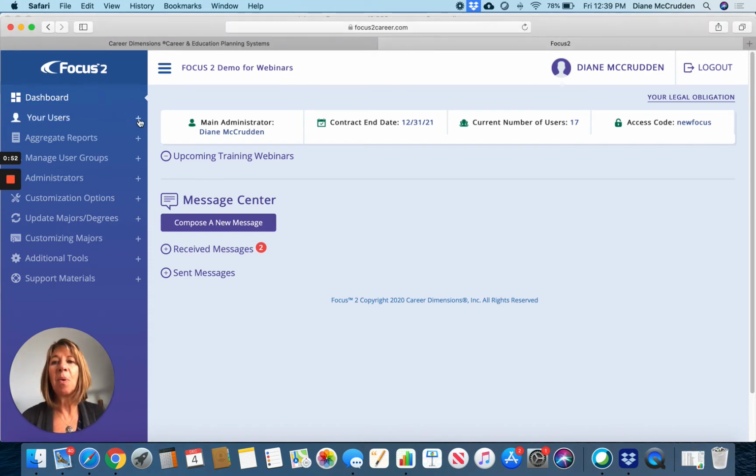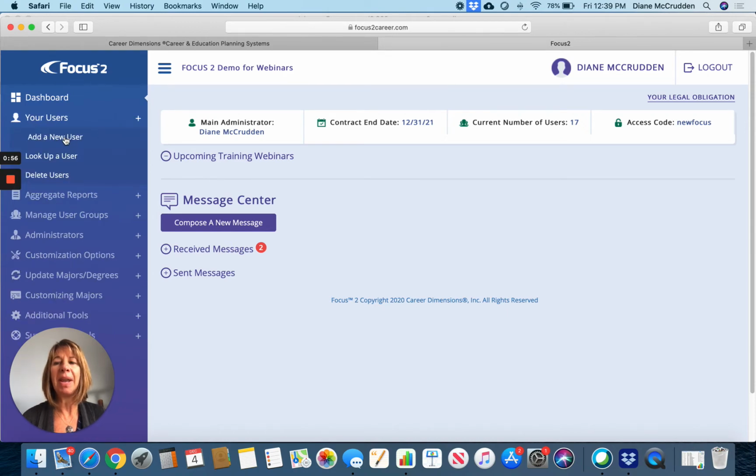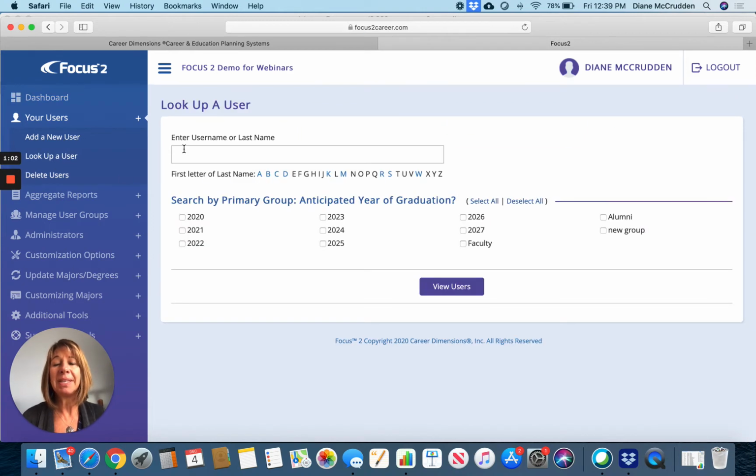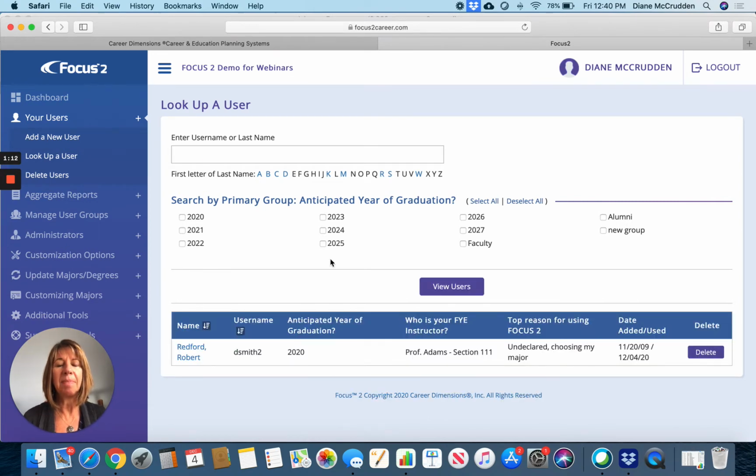To run reports on users, you would click on your users, and this is how you look up individual users. You can also activate students in here, but to look up an individual user, you simply type in the student's last name of who you're looking to see the report on, or you can look them up alphabetically or by groupings. The groupings are something students associate themselves with when they first register for Focus 2, and that way you can run reports on those users.